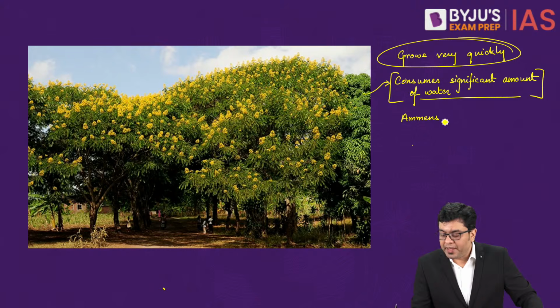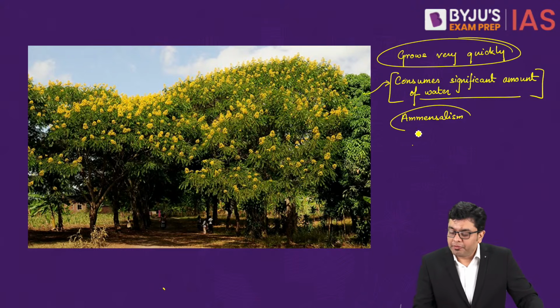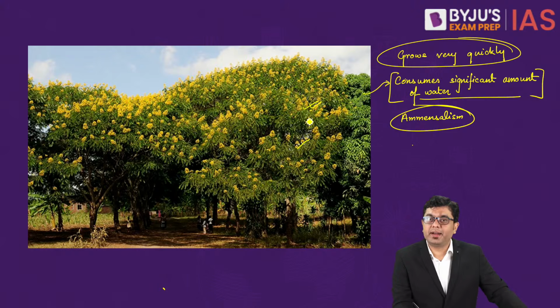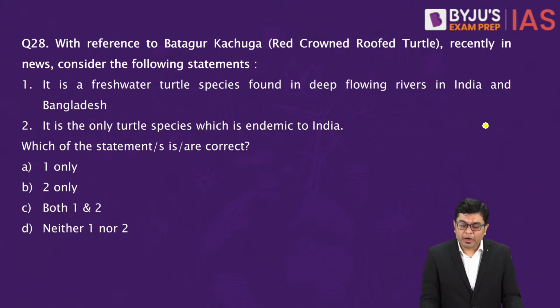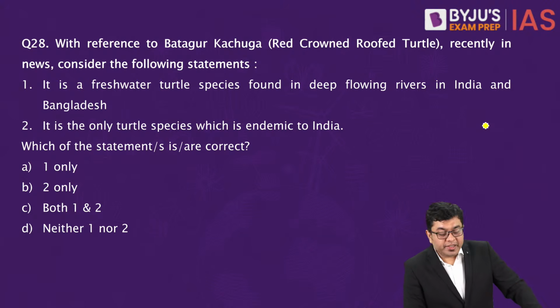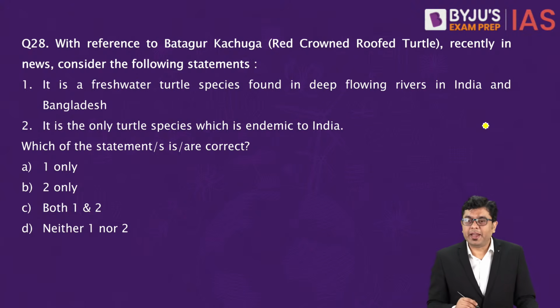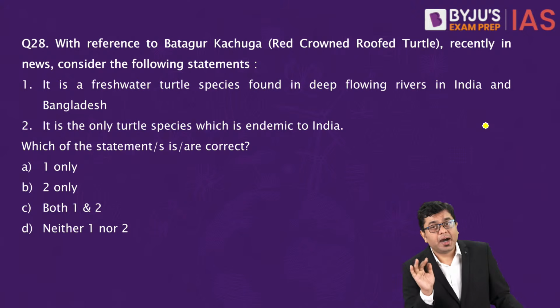So amensalism is observed where one of the species is not at all impacted, whereas the other species' growth is severely impacted and inhibited. Okay, so amensalism again is something you can keep in mind. Now, with reference to the Batagur Kachuga, recently in news, consider the following statements. It is the freshwater turtle species found in deep flowing rivers in India and Bangladesh. It is the only turtle species which is endemic to India. So here we have to find out which of the statements given above are correct.